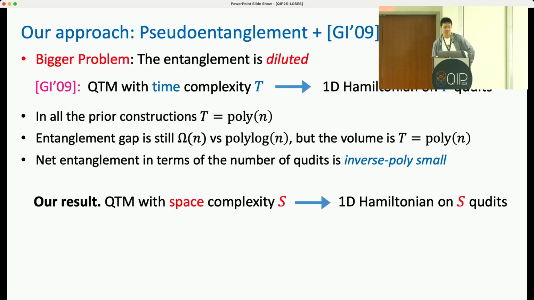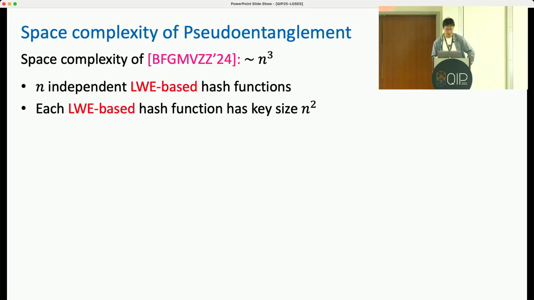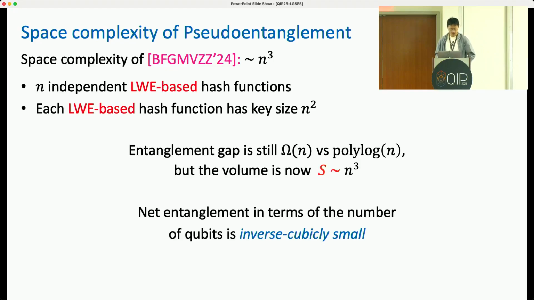Okay, this is much better than before because the space complexity in pseudo-entanglement constructions is usually much better than the time complexity, but still not the end of the story because the space complexity in the prior work is of order n cubed due to the n-independent LWE-based hash functions in their construction, where each of these LWE-based hash functions has key size n squared. So if we directly use this construction, the entanglement gap is still n versus polylog, but now the volume is proportional to n cubed, and the net entanglement in terms of the number of qubits is inverse cubically small.